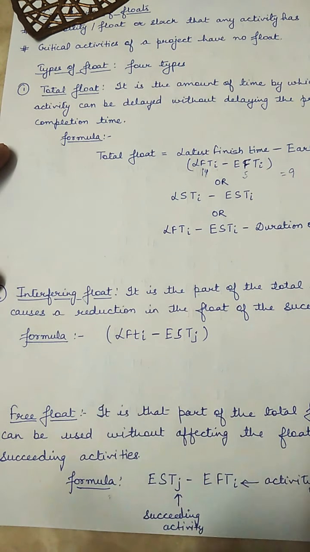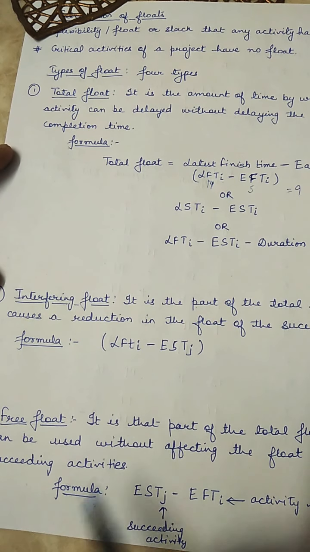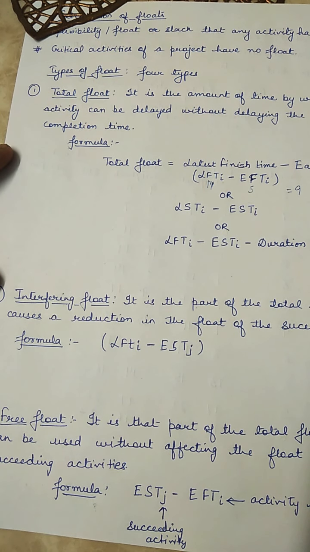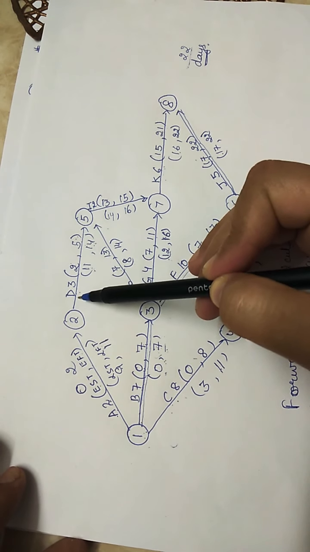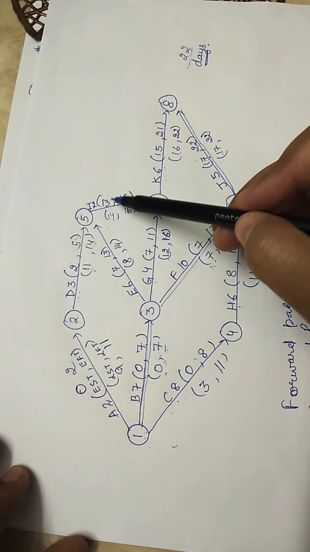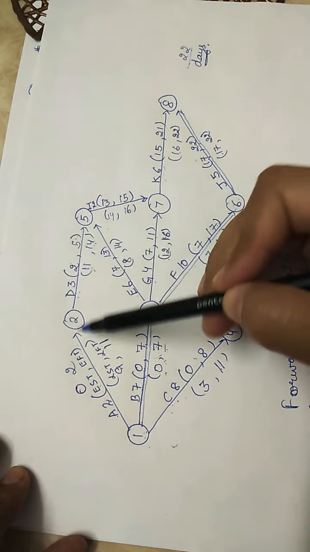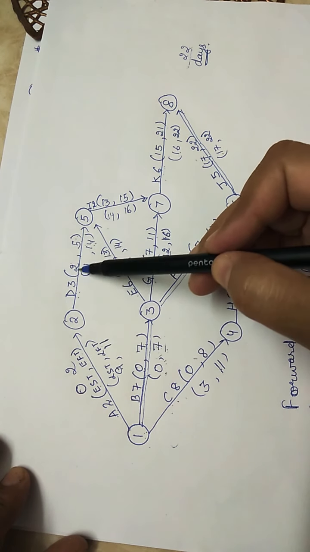The second type of float is interfering float. It is that part of the total float which causes a reduction in the float of successor activities. What this means is, we will take the same activity D. These are the successor activities and these are the predecessor activities of D.